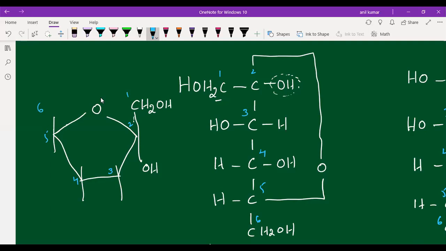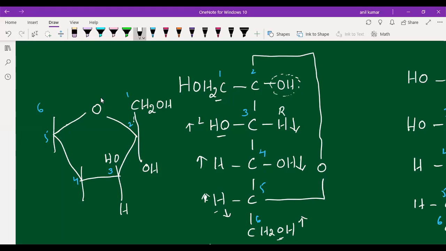Third carbon, we have OH and H. Here, at this third carbon, the left side one we have to place at top and the right side one at down: left up, right down. This one we have to keep up, because this position will be upside in 3D, and the low priority group, hydrogen, will be at downside.